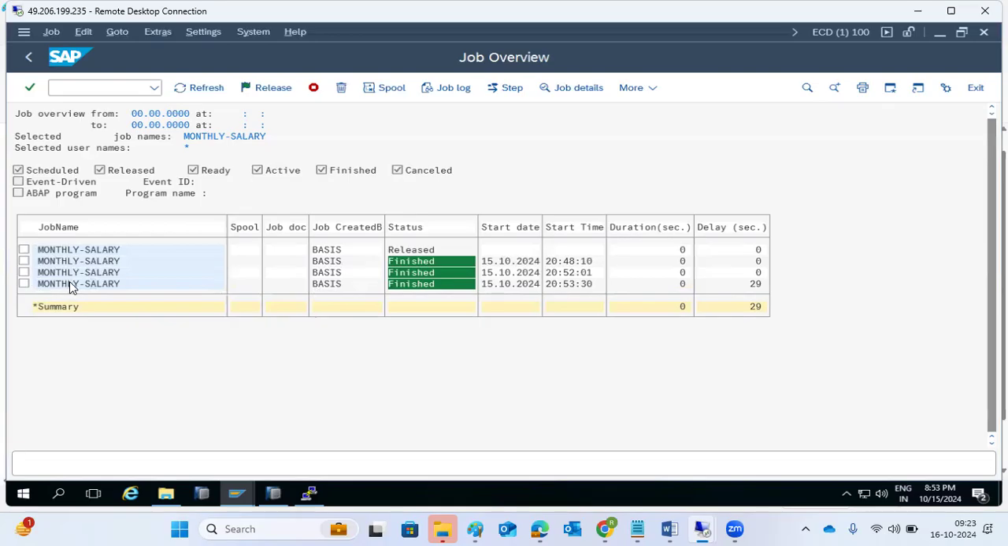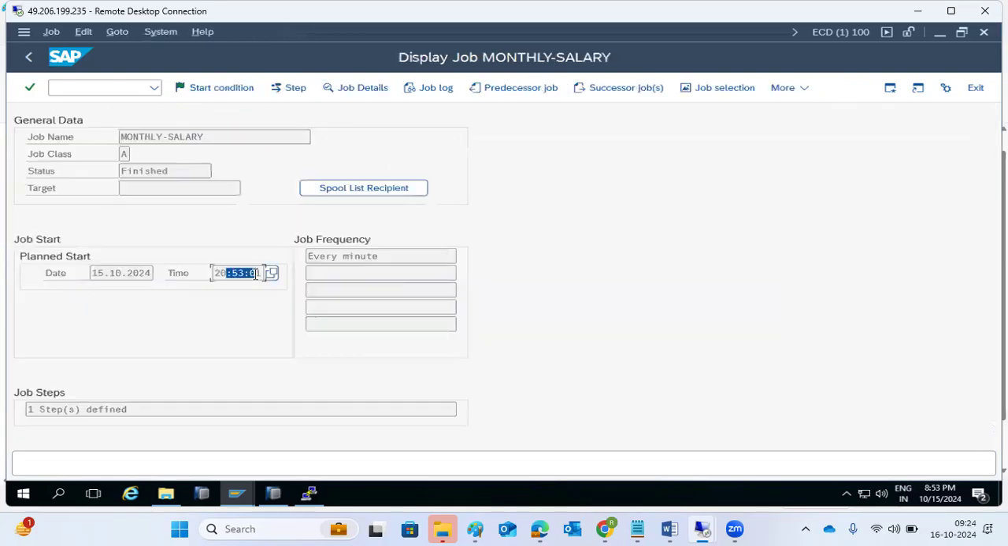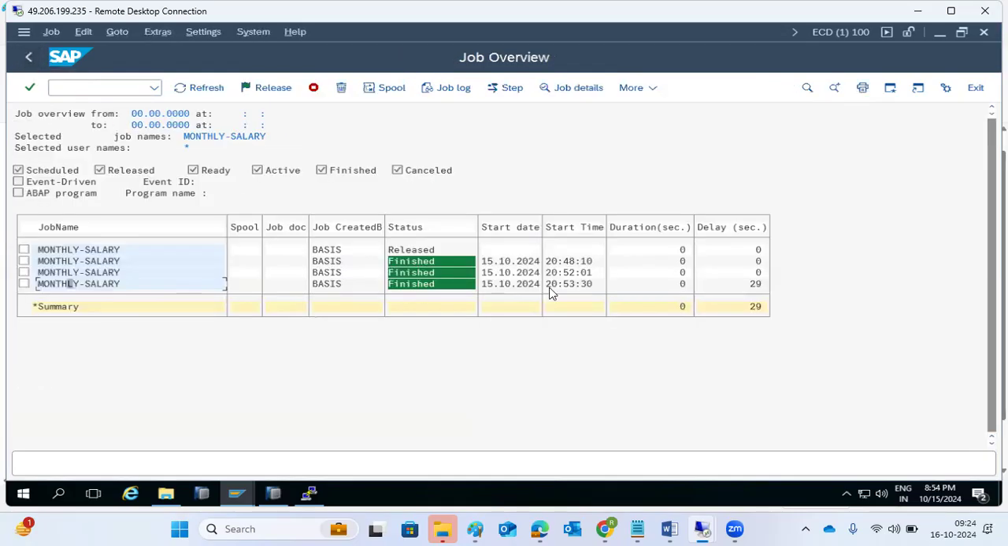It should have executed at 8:53:01, right? But it executed 29 seconds late. So the delay is also mentioned here. This job is running every minute. So, sir, every minute means only this job is running.